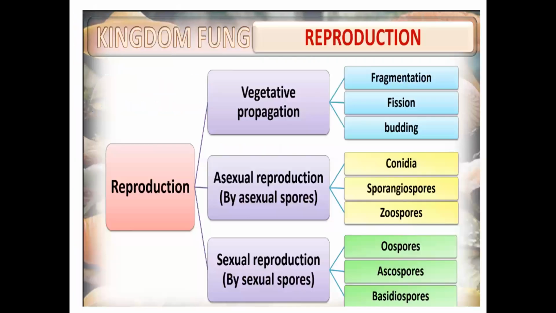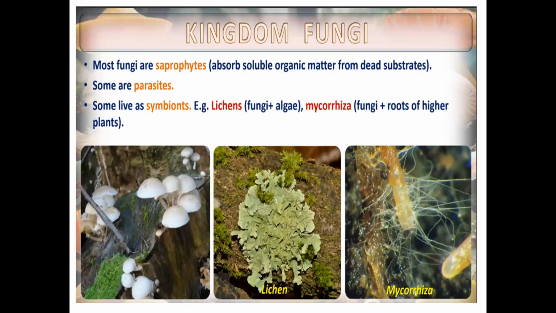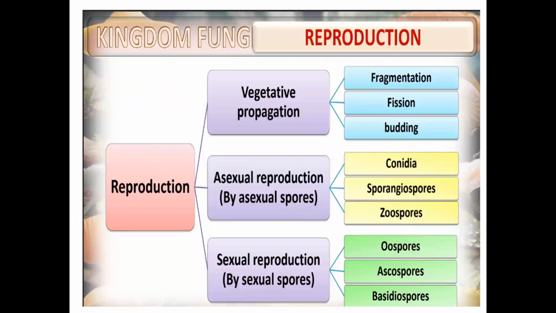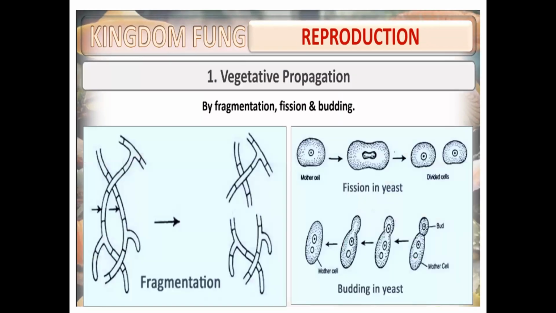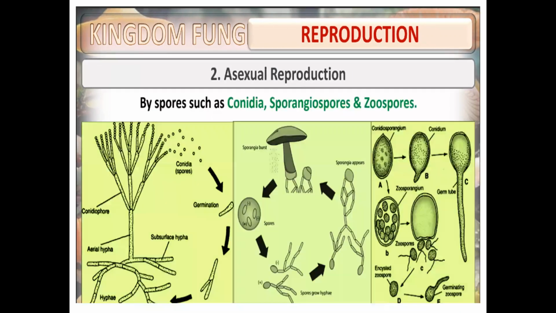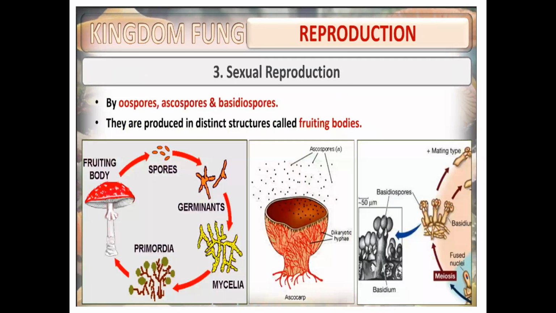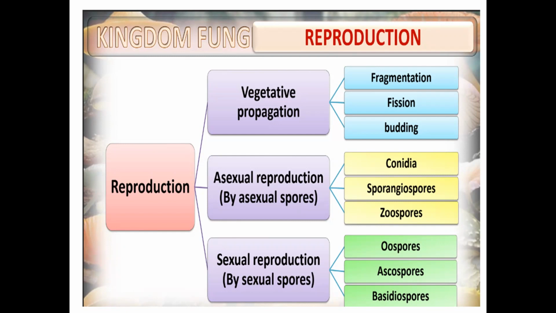Let's go to the next one. So, reproduction. Just write this and we'll see vegetative propagation. We'll stop after this.